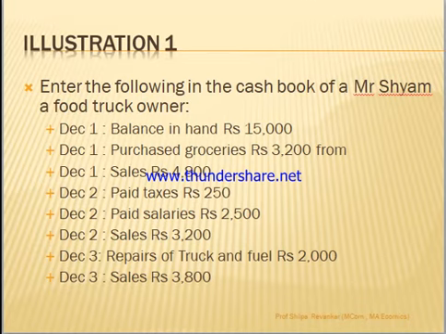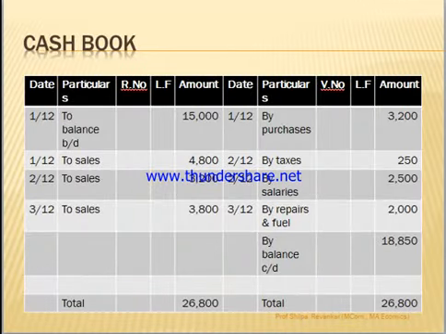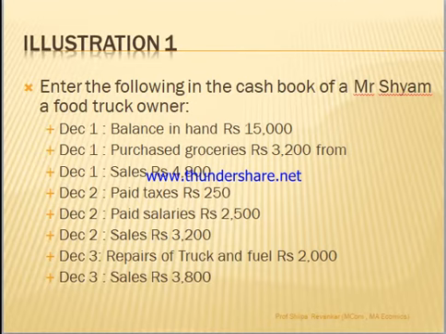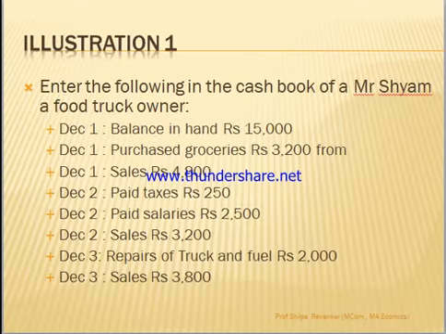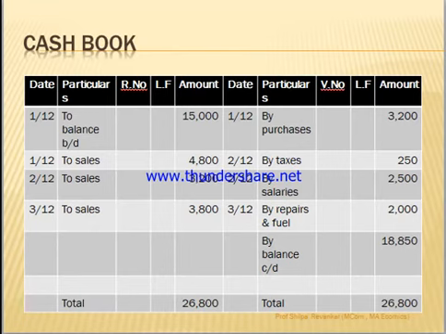Then again on the next day there are sales. So sales again cash receipts. So you can see that to sales 3,800 on 3rd December. Then the truck has some repairs and some fuel expenses. So expenses means it is again payment. On the right hand side you can see repairs and fuels 2,000 rupees. Then on that day again there is 3,000 rupees sales. So sales means again on the left hand side, debit side, to sales 3,800 rupees.